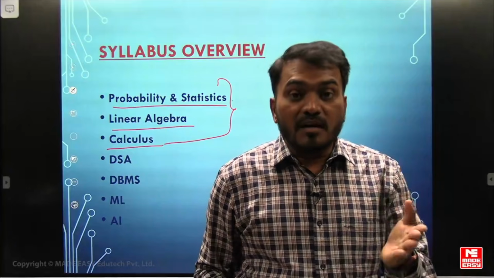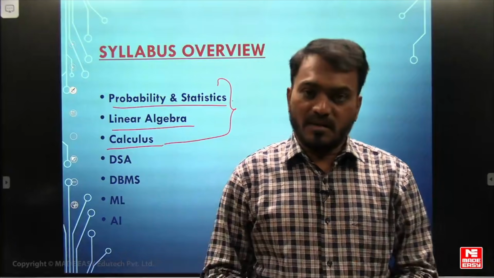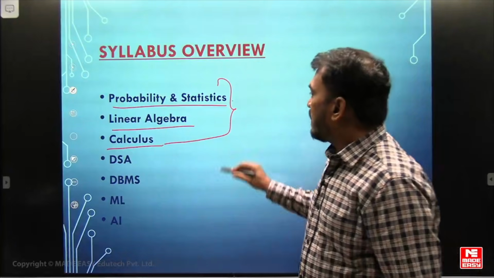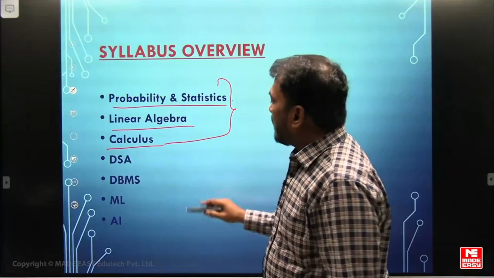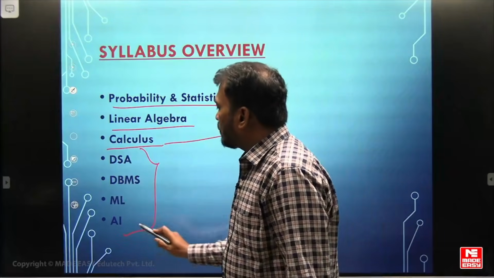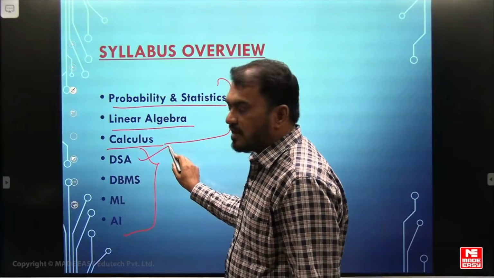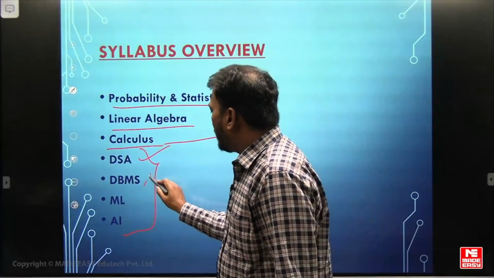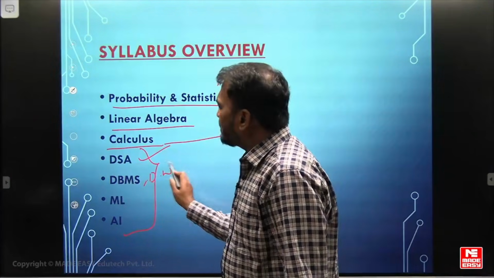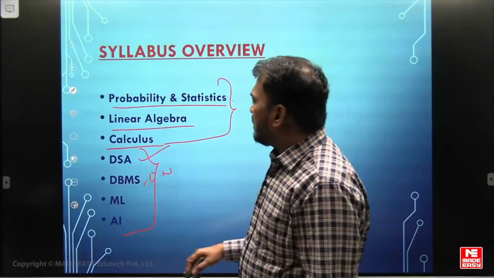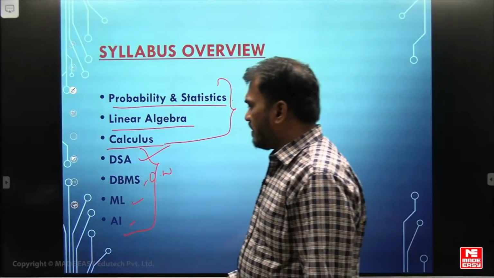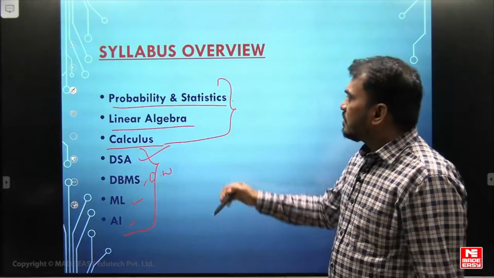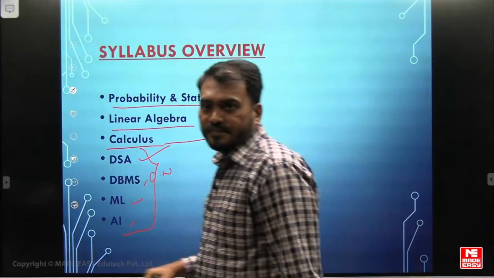The weightage of marks will be more in this particular paper. That is about mathematics, and these are the core subjects: data structures and algorithms, database management, and data warehousing. Data warehousing is part of DBMS only, along with machine learning and artificial intelligence. So that is the syllabus overview.